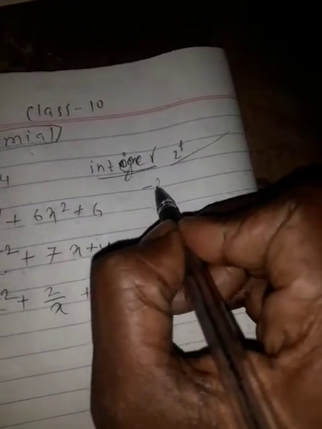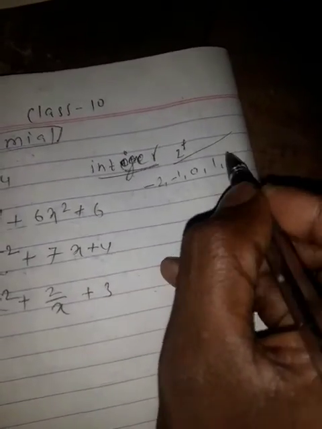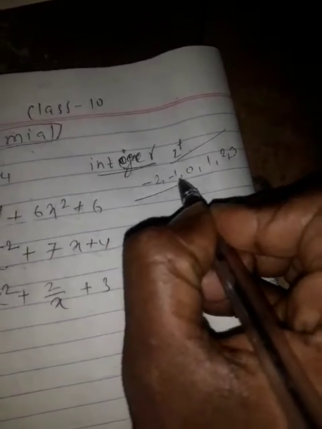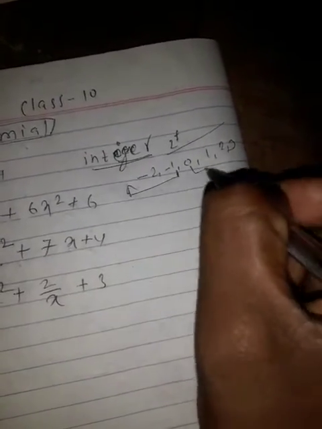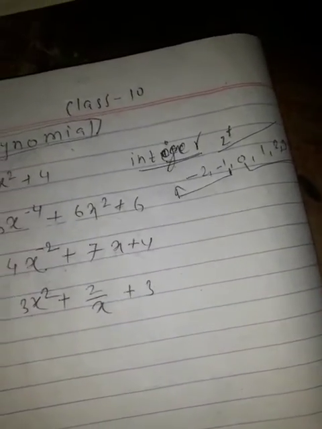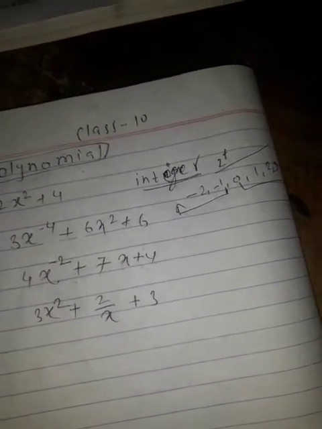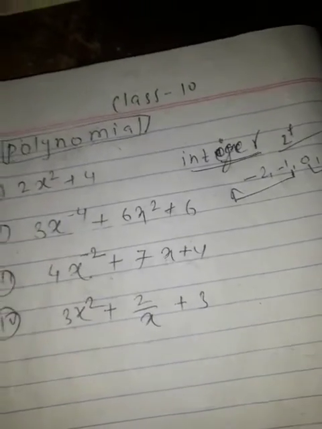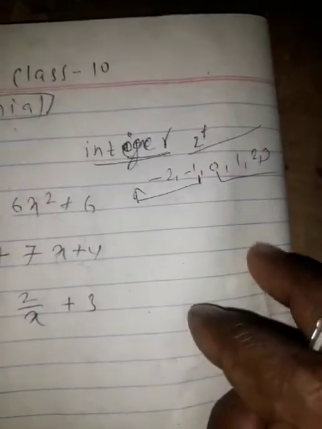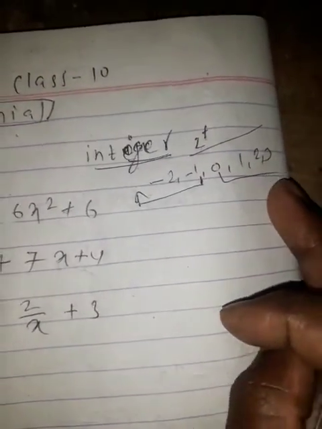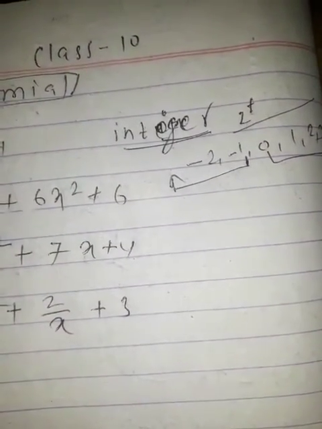That is -2, -1, 0, 1, 2, 3. These are said to be negative integers and these are said to be positive integers. 0 is neither a negative nor a positive integer. So if the power is only a positive integer, then such a term is said to be a polynomial.